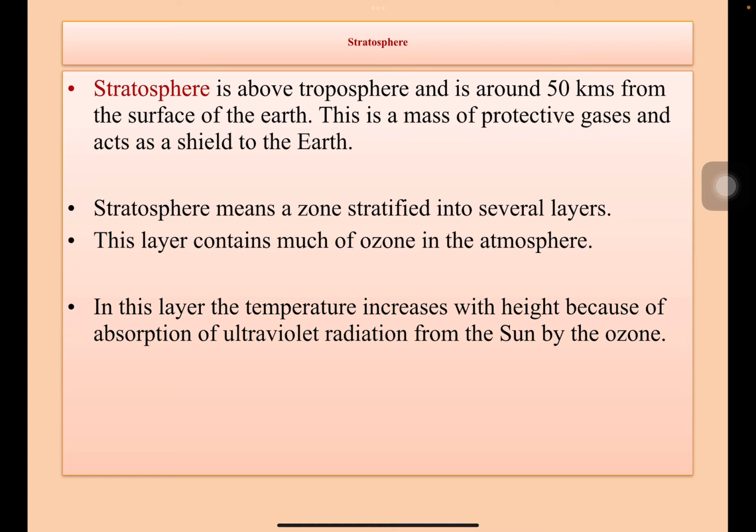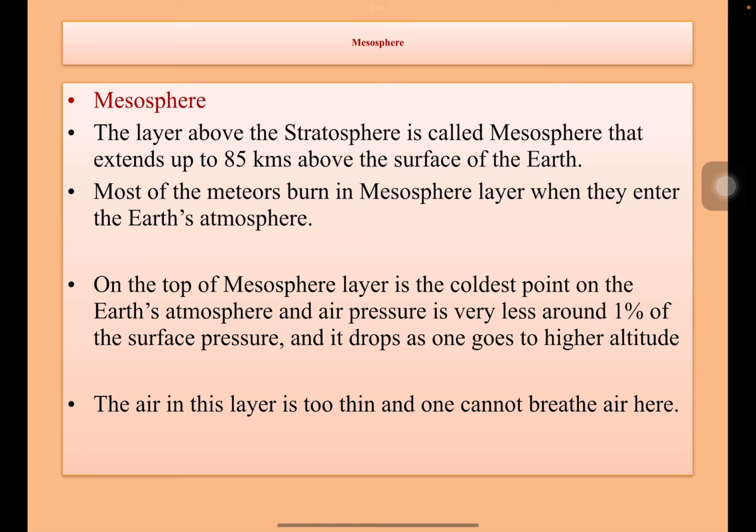Next one is stratosphere. This is above troposphere and is around 50 kilometers from the surface of the earth. This is a mass of protective gases and acts as a shield to the earth. Stratosphere means a zone stratified into several layers. This layer contains much of ozone in the atmosphere. Let us learn about ozone in some other video. In this layer, the temperature increases with the height because of absorption of ultraviolet radiation from sun by the ozone.